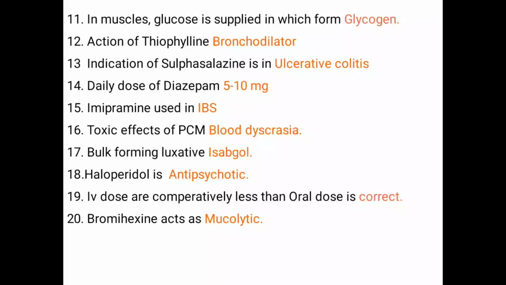Indication of sulfasalazine, it is indicated in ulcerative colitis. Next is daily dose of diazepam, that is 5 to 10 milligram. Imipramine is used in IBS, it is irritable bowel syndrome. Next, what is the toxic effect of PCM? That is paracetamol, it causes blood dyscrasia. Next, bulk forming laxative, that is isabgol.